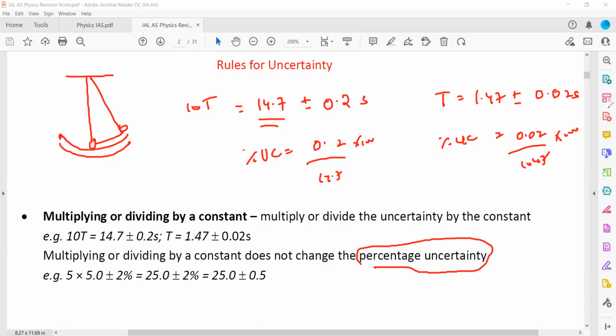So is it clear? Yes, sir. Here we don't have to do a lot of workout. We only have to change the values. Okay, sir. Clear.